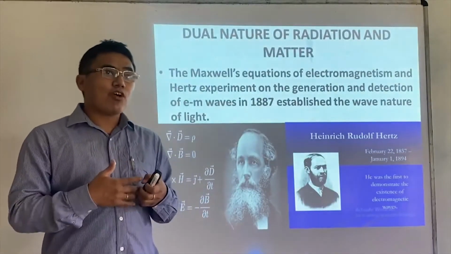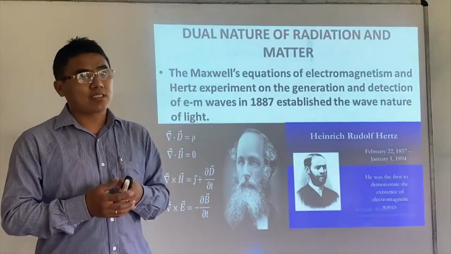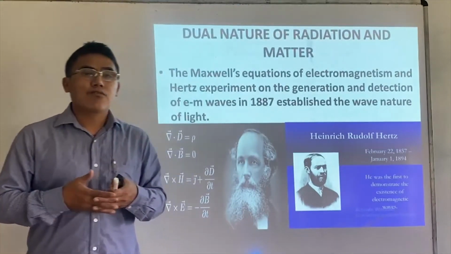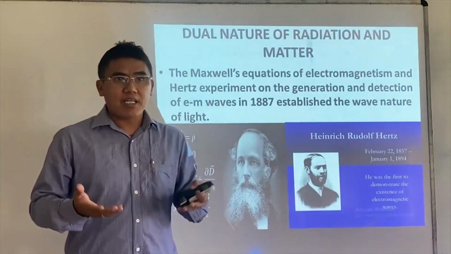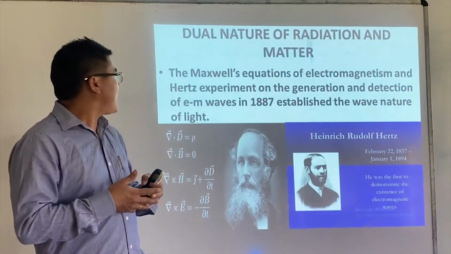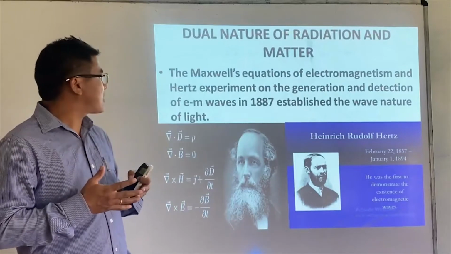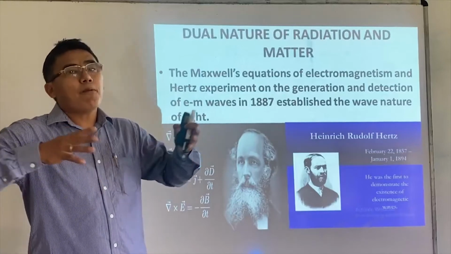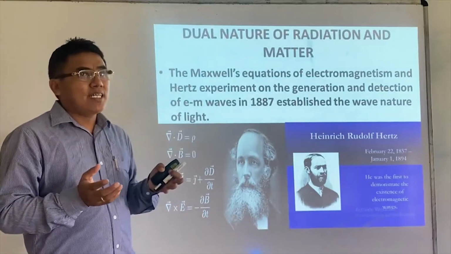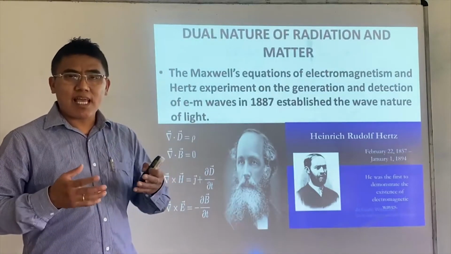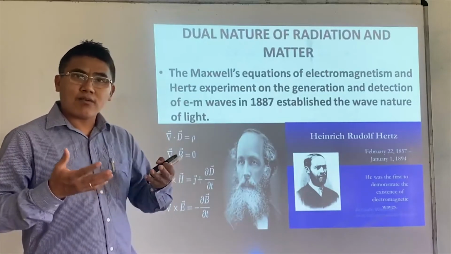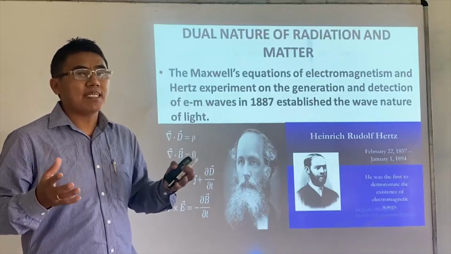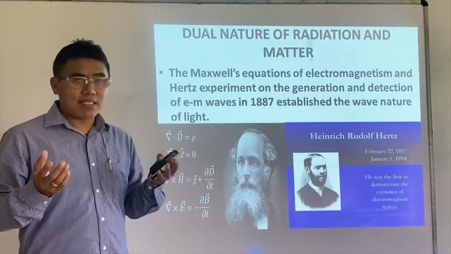The wave nature of light was first found by, we talked about Huygens principle. And then finally it was Maxwell who was able to unify electricity and magnetism and give a concept called electromagnetism, which could explain the entire electricity and magnetism.